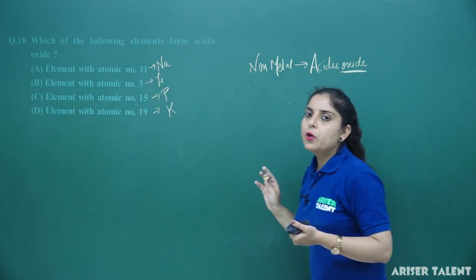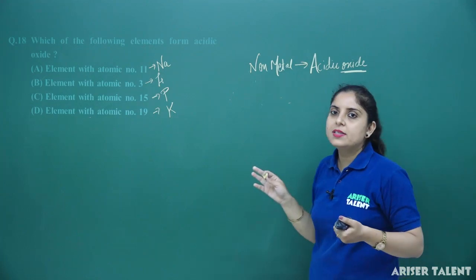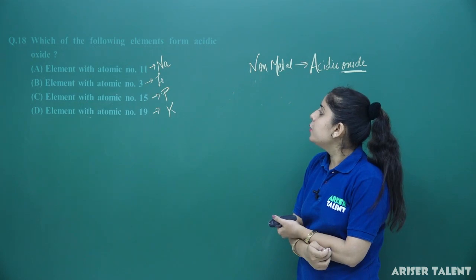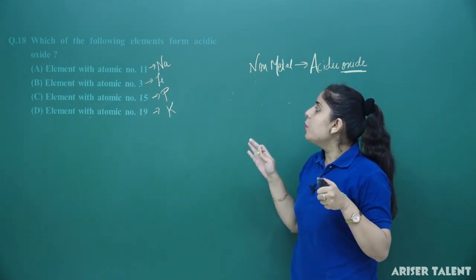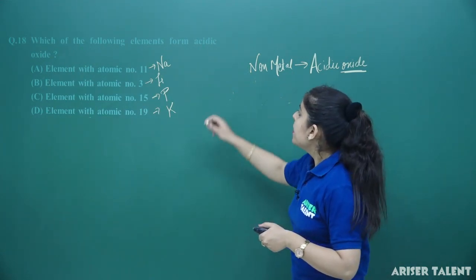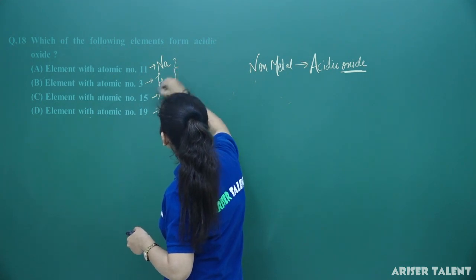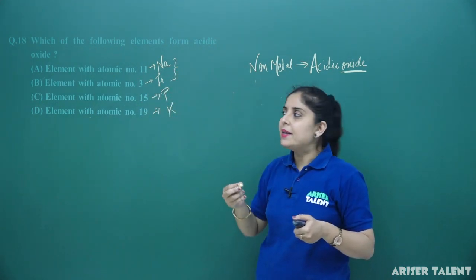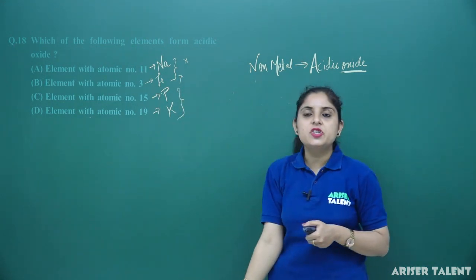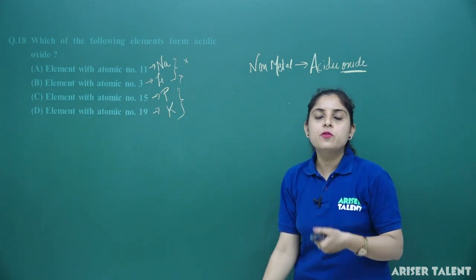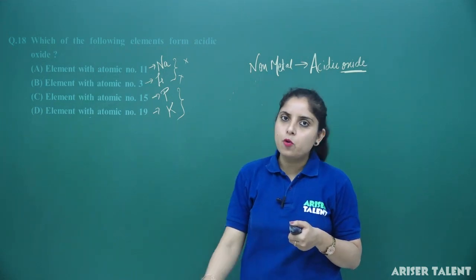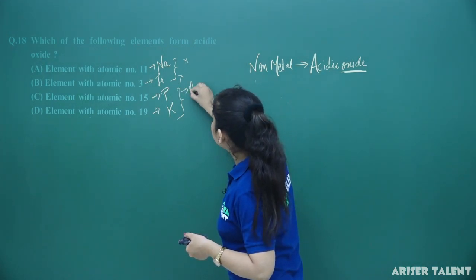So the non-metal is going to form the acidic oxide. Now, if you react these with oxygen, the acidic oxide is formed by non-metals. If I am talking about sodium and lithium, these are metals you have. Sodium is a metal, so metal is not going to form the acidic oxide. If I compare potassium and phosphorus, the phosphorus is going to form the phosphorus oxide, that is either it will form P2O3 or it will form P2O5, and this will be acidic in nature.